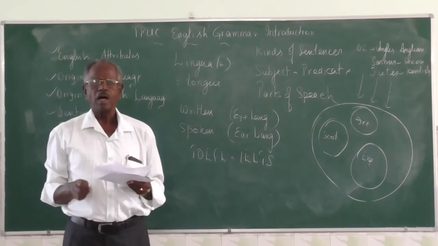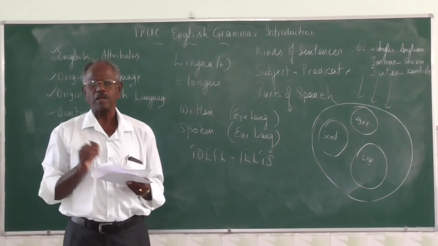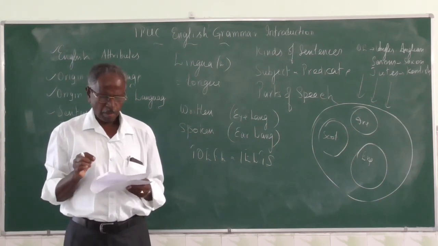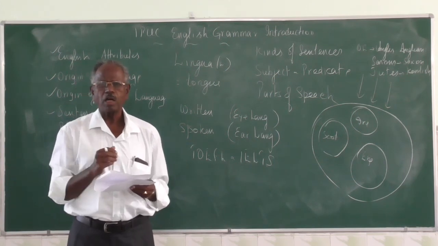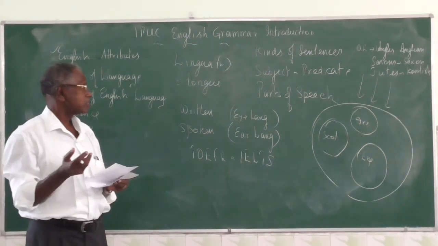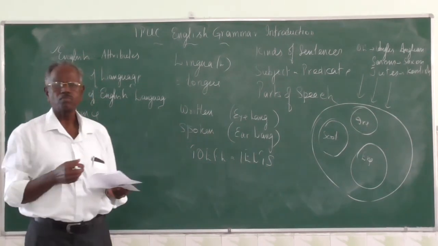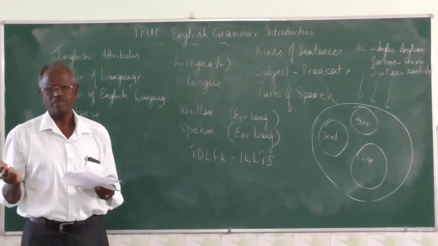First one is the assertive sentence. What is assertive? It is a statement. It ends in a full stop. An assertive sentence makes a statement. It may be affirmative or negative. Affirmative means positive. For example, the board is green, it is affirmative. The board is not green, negative.